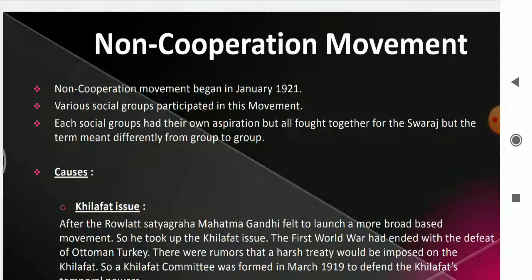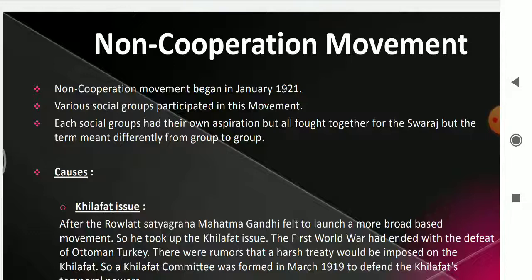The second stage is boycotting all the civil services. We should not work under the British; we should boycott all the civil services like the army, police, teachers and all the professionals. And third, if the British take any repressive measures, a full civil disobedience movement would be launched. These were the three stages suggested by Gandhiji to start the non-cooperation movement.